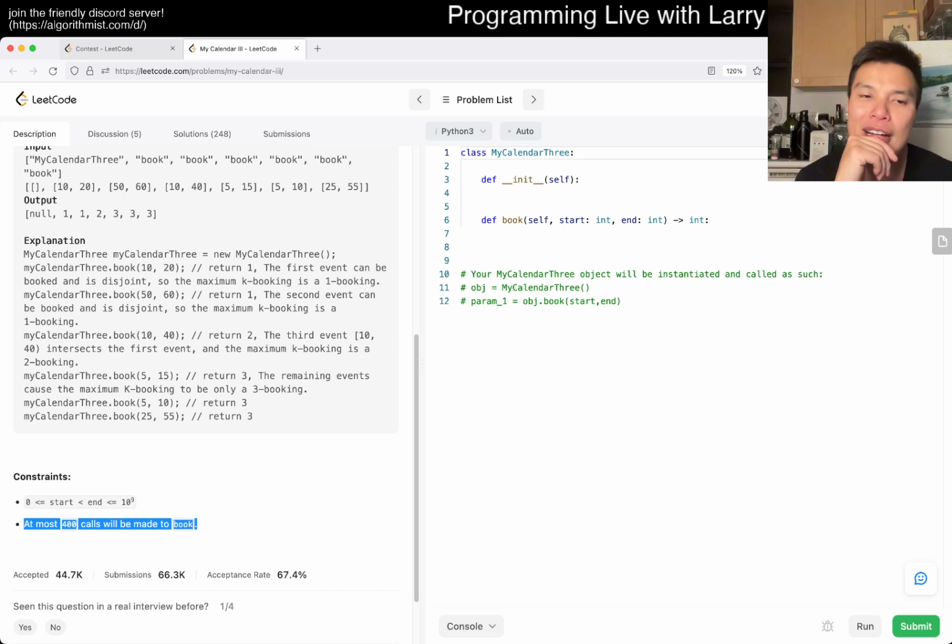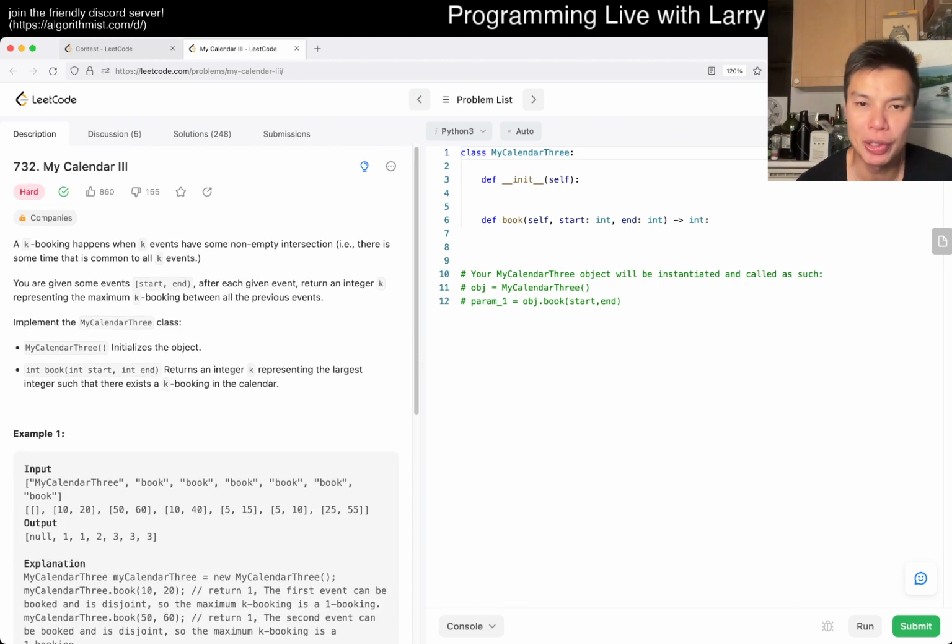What does that mean? Well, there's something that happens with these live events. The first thing to notice is that book can only return the last answer or the last answer plus 1, right?